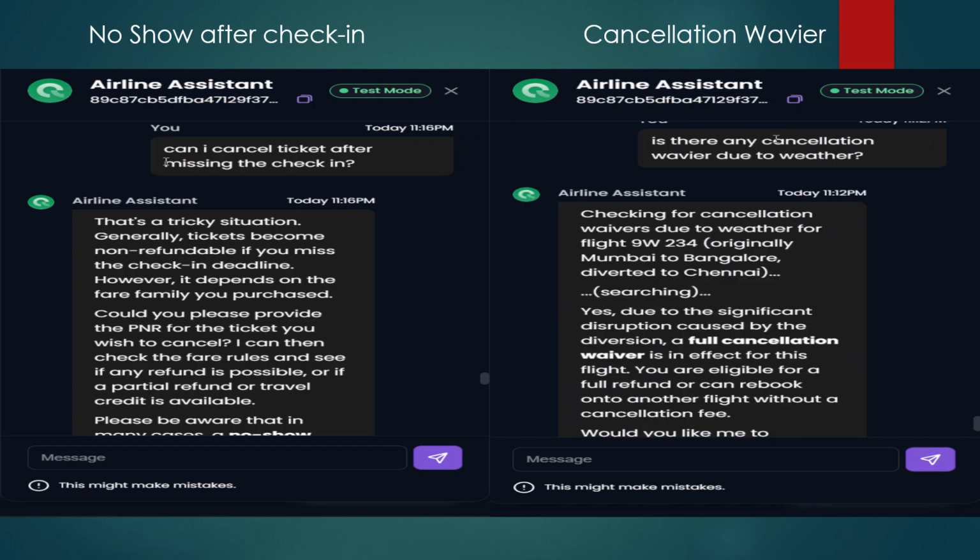So it's because of weather. That is why you are getting the full refund, and you can even book another flight without a cancellation fee. So this is how the edge case of cancellation behavior is handled by our agent.